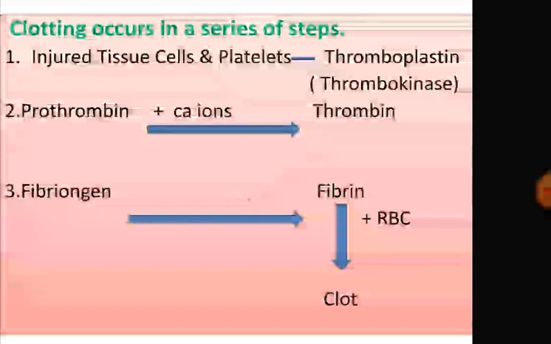Then this thrombin, in presence of calcium ion again, reacts with the soluble fibrinogen that is also present in plasma to form fibrin. Now the blood cells are trapped in the network of this fibrin, the network shrinks and squeezes out the rest of the plasma in the form of serum, and the leftover solid mass is called the clot. So in this way, coagulation takes place.